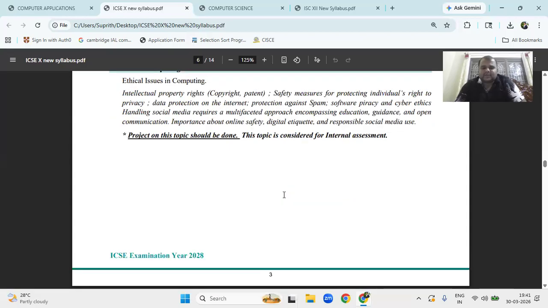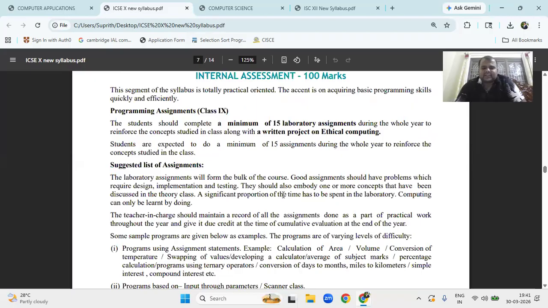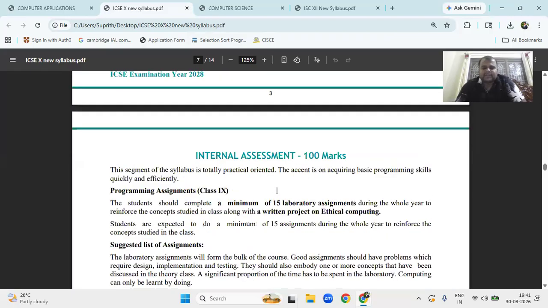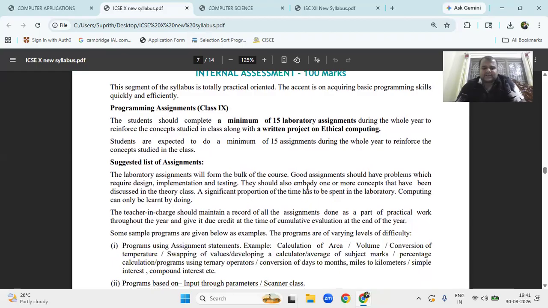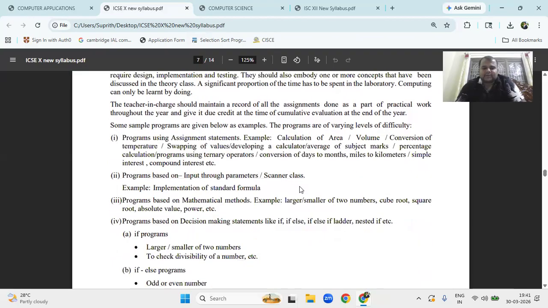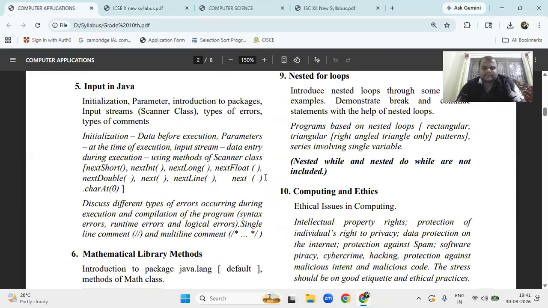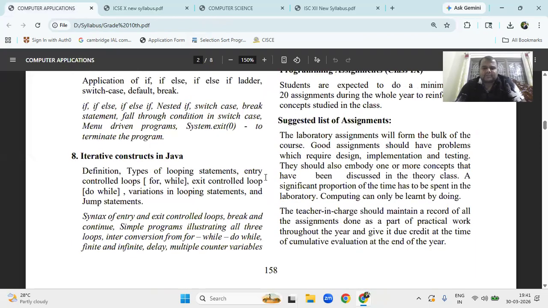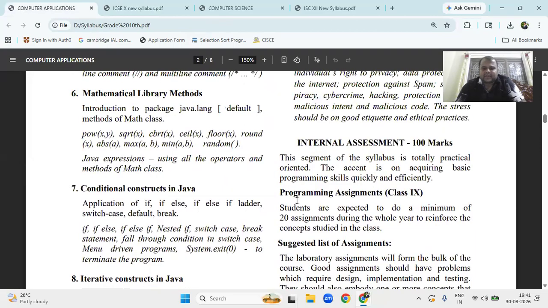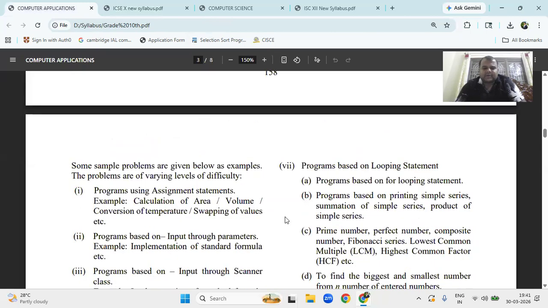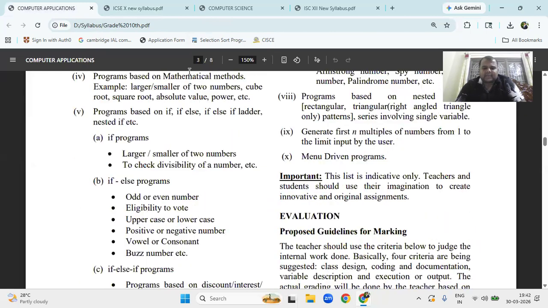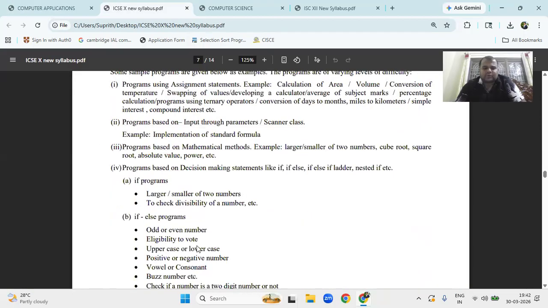Okay, now last year, this is a very important part: the student must write a minimum of laboratory programs, 15 Java programs, written project throughout the whole year are expected. Suggestion for the adjustment: all these programs, same as last year's internal, you had to write 20. This time they are saying writing 15 only, right? Okay, now they have only given the topics. Now the important thing, you can go here.